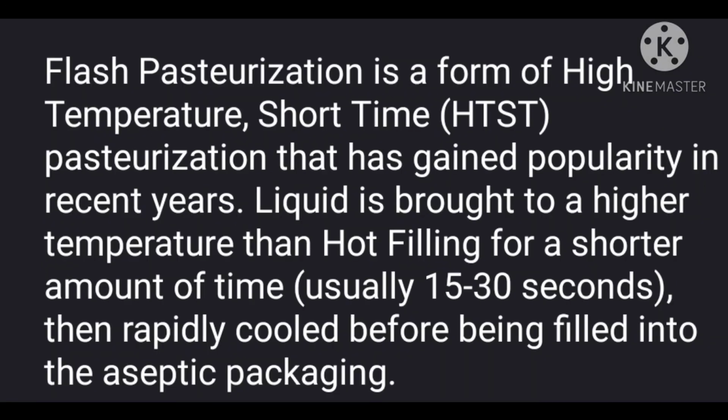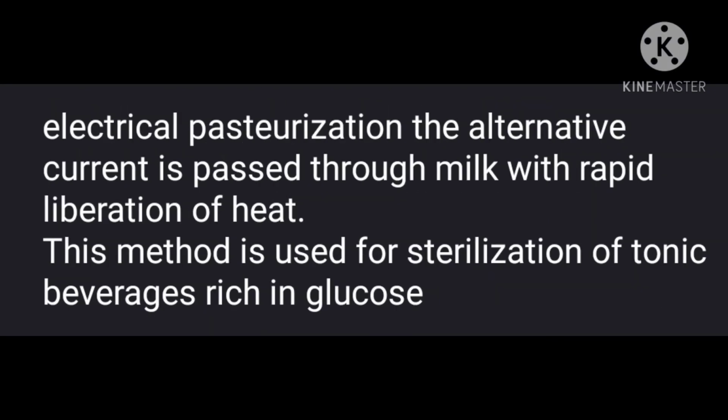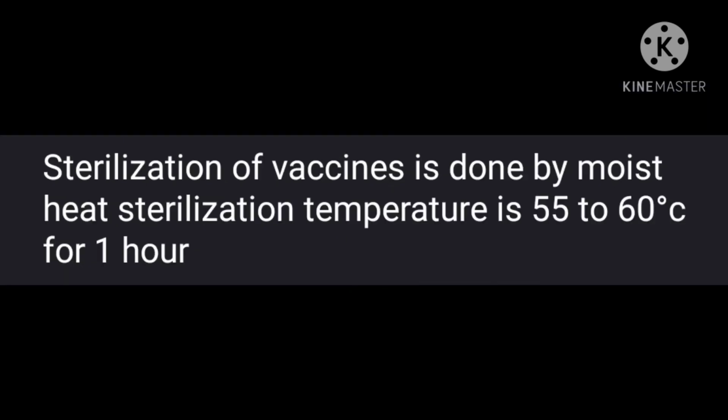Flash pasteurization is a form of high temperature short time pasteurization. The liquid is brought to high temperature, higher than hot filling, for a shorter amount of time, usually 15 to 30 seconds, and then rapidly cooled before being filled into the aseptic packaging. In electric pasteurization, alternating current is passed through milk with rapid liberation of heat, and this method is used for sterilization of tonic beverages rich in glucose. The sterilization of vaccine is done by moist heat sterilization. The temperature is 55 to 60 degrees Celsius for 1 hour.